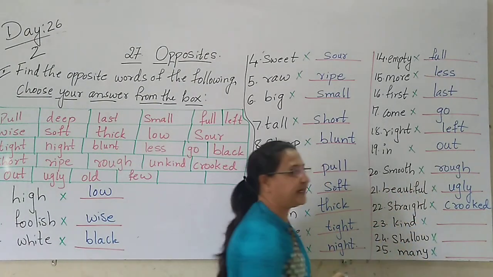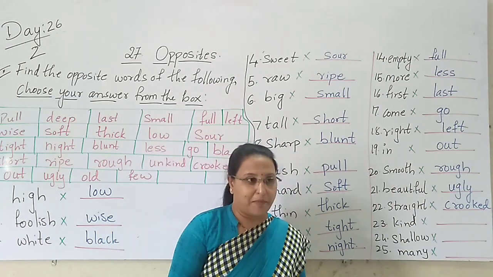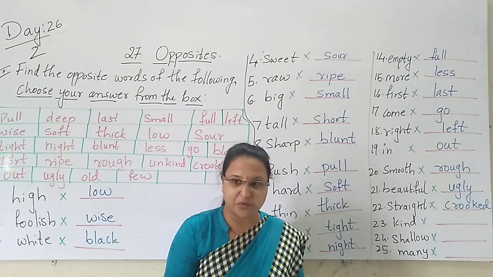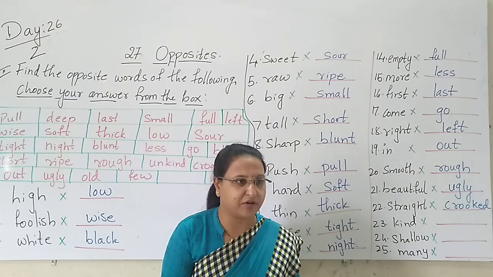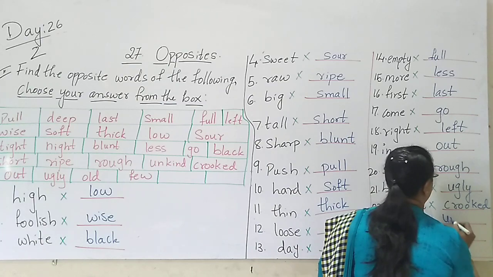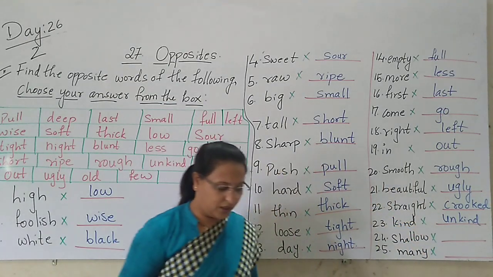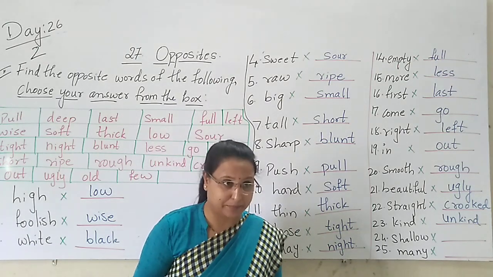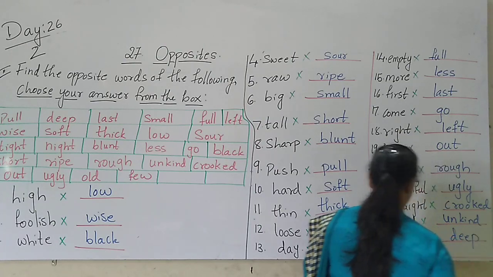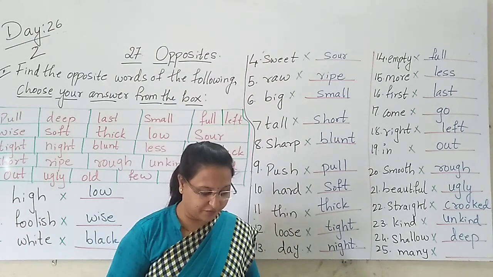Next, kind. What is kind? Good boy, good man, good nature, helping nature. He cares for all. The person who doesn't care, who speaks anyhow, then we call him an unkind man. Yes, not good nature, not good behavior. So we call it unkind. Shallow, that is deep. Yes, deep. The next, many. The opposite of many is what?